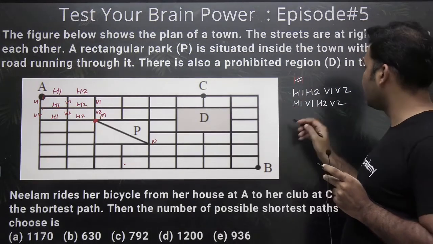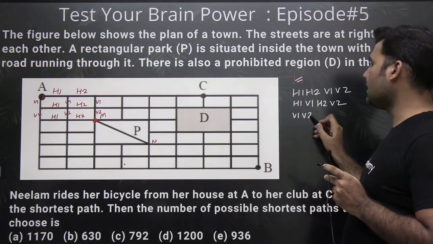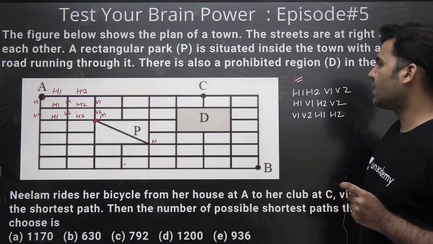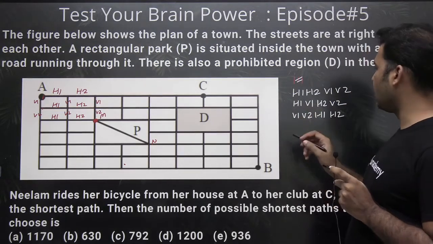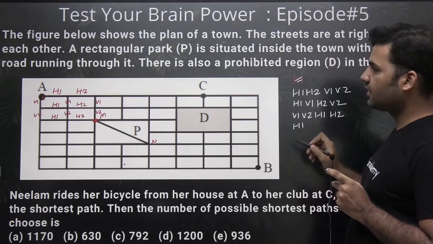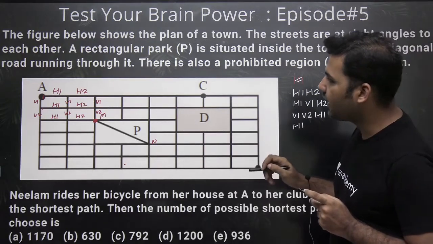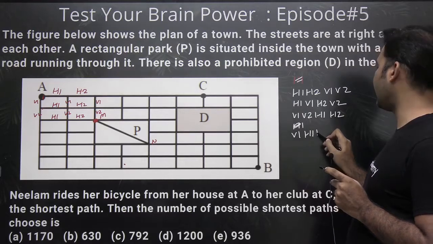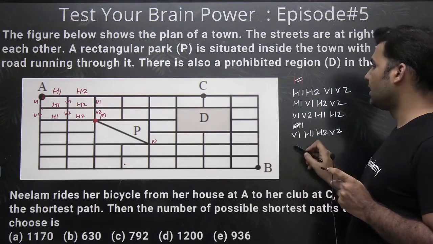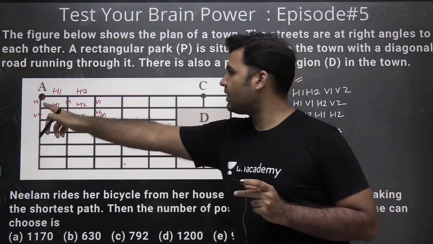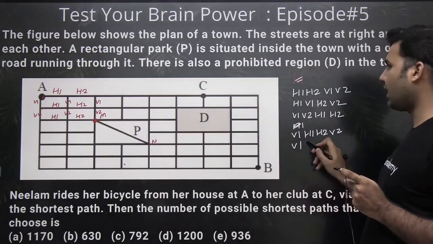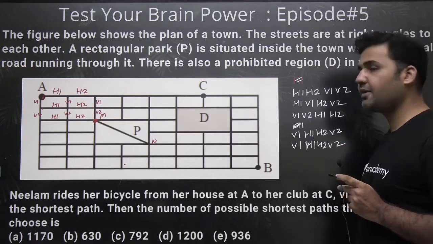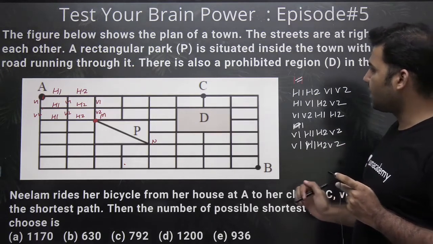What she can do is, she can straight away go first to vertical, then she can go H1 and then H2, right? And what else she can do? She can also go first H1, and then she can go for V1, then H1, then H2, and then V2. पहले वो vertical V1, H1 जा सकती है, V1, then H1, then H2, and then V2, right? So these are the possible ways.